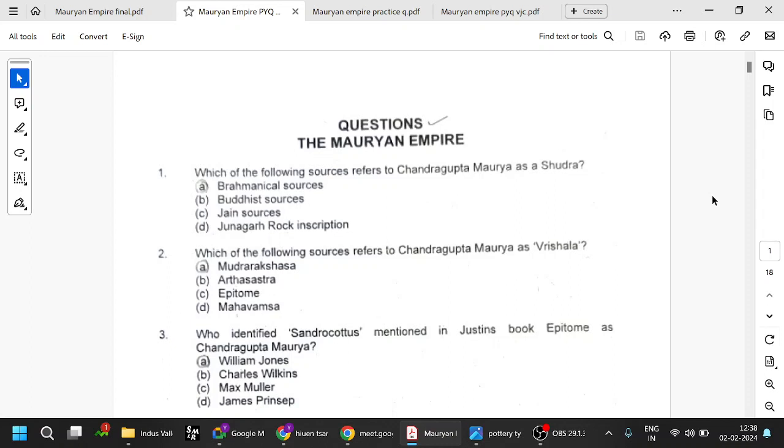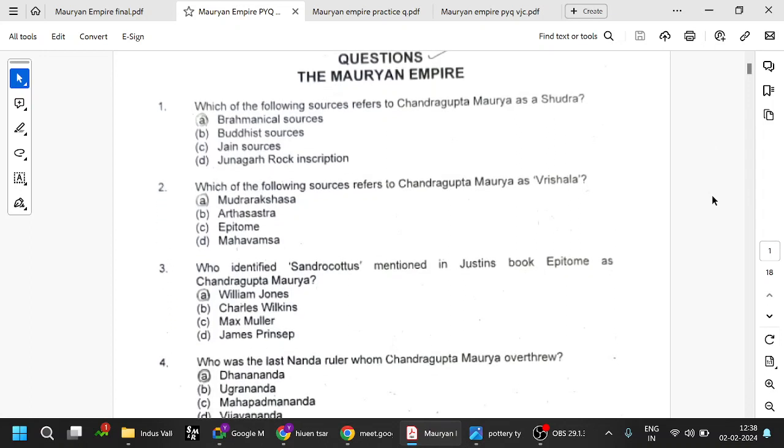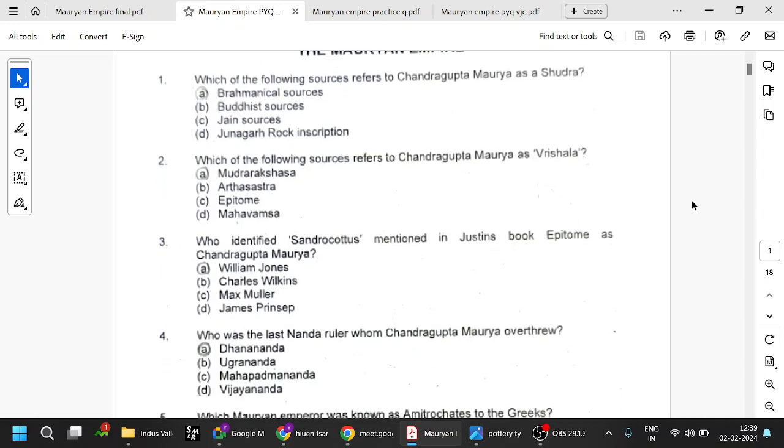So let us finish these questions also. Which of the following sources refers to Chandragupta Maurya as a Shudra? Obviously, Brahmanical sources. The Buddhist sources will give a better description. Which source refers to Chandragupta Maurya as Vrishala? Mudrarakshasa of Vishakhadatta. There, they mention Chandragupta Maurya as Vrishala because he defeated the Nanda dynasty and took over. So remember that.